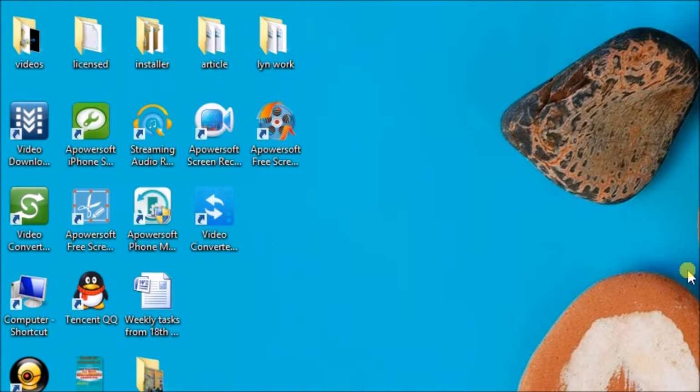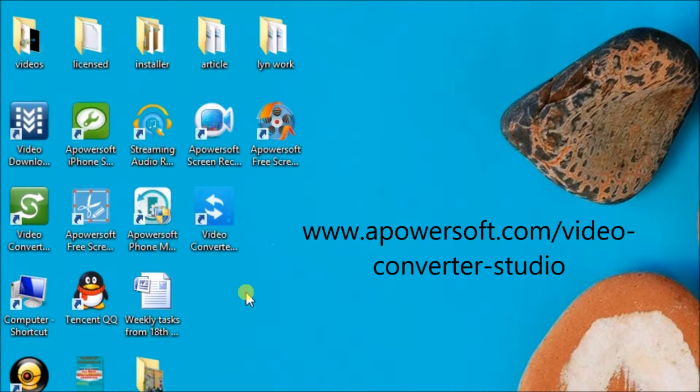Hi guys, in this video I'll show you the top m4r converter, which is the Video Converter Studio Beta. At the end of this tutorial, you'll be able to convert any file into m4r format to use as your iPhone ringtone.